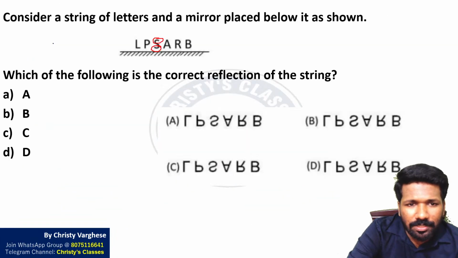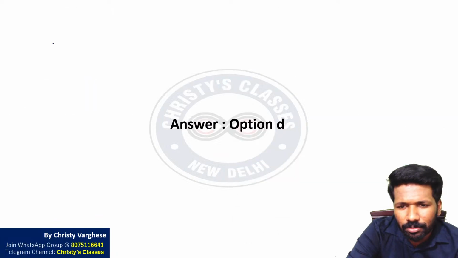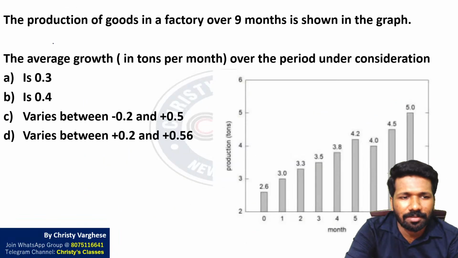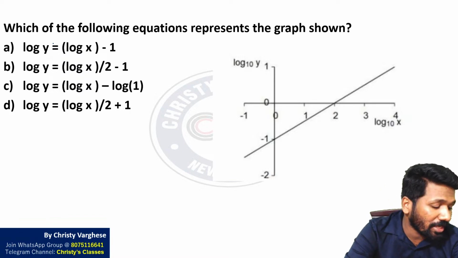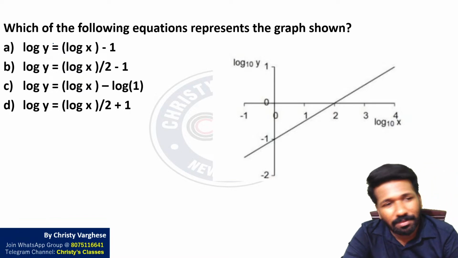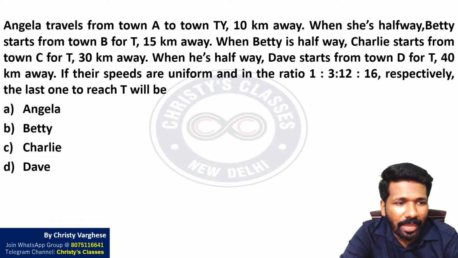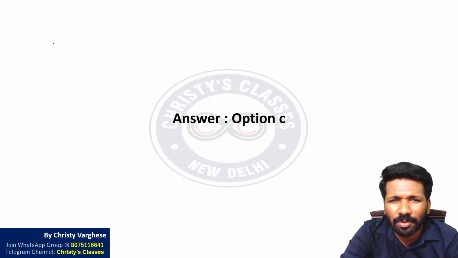So I think we have discussed almost all the questions. Only one or two or three questions are remaining. This one is remaining, a little time consuming but doable. This one I need to explain a lot. We will discuss that in another class. And this one is also a doable question.